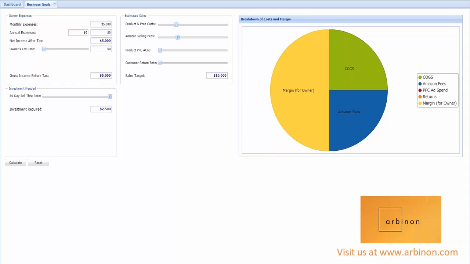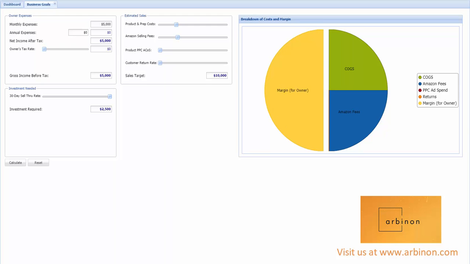So I just want to jump in and show you this feature here, because it's a cool way of getting a sense of how much I should be selling on a monthly basis so that I'm making the take-home income as the owner that I expect to. So I'm just going to navigate what we would see on this screen, and then we're going to go through some scenarios and get a feel for that.